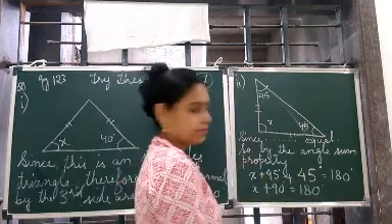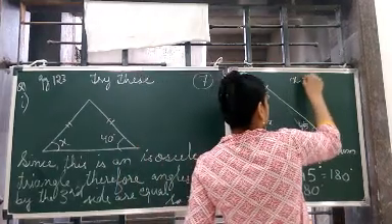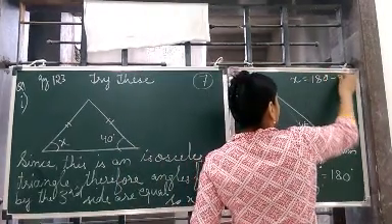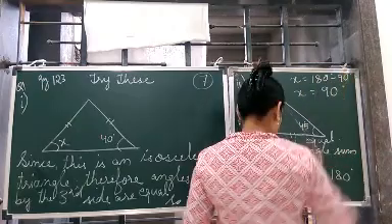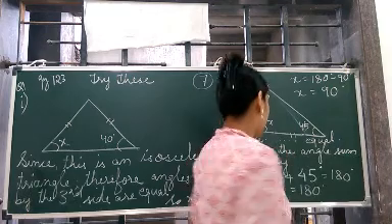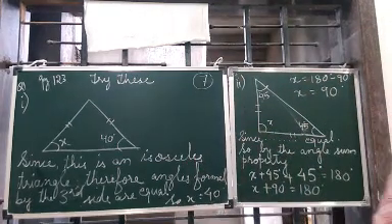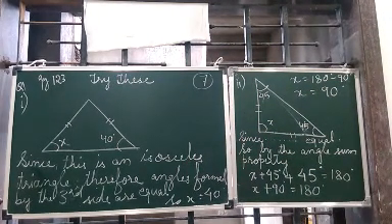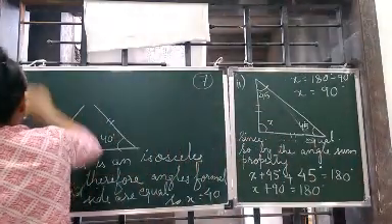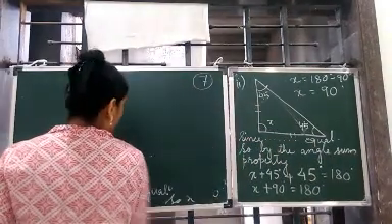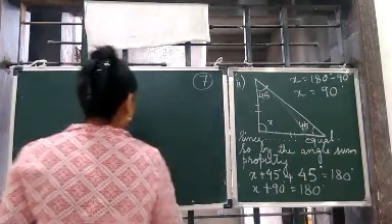Transpose there, so it becomes negative. I am writing it here, children. x is equal to 180 minus 90, so x is equal to 90. So the value of x is what? 90 degrees. This completes the second one. Let's do the third one now. Now I'll make the figure smaller. बनता नहीं है लिख पे.